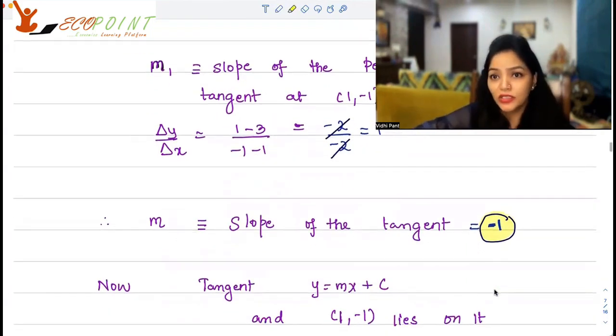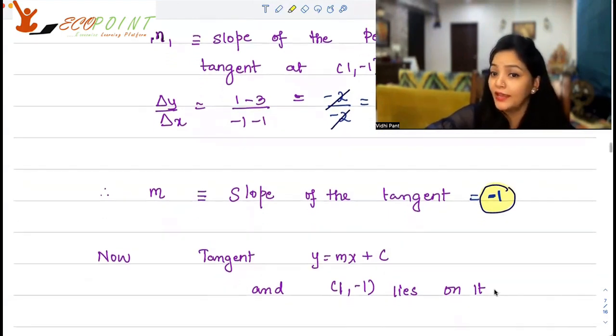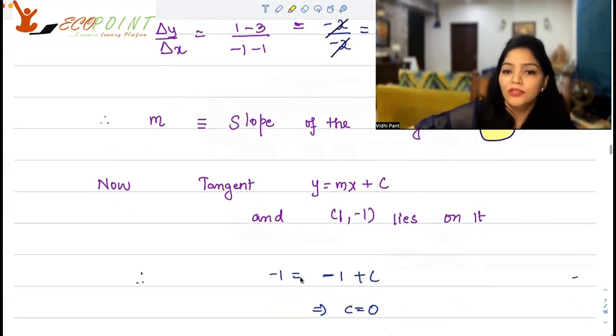Now the equation of the tangent is y = mx + c, and (1, -1) lies on it. Since (1, -1) lies on it, I can find out c. I have m already. So c is turning out to be 0. And how? See, your y is -1 equals m, which is -1, into 1 for x, plus c. -1 cancels out.